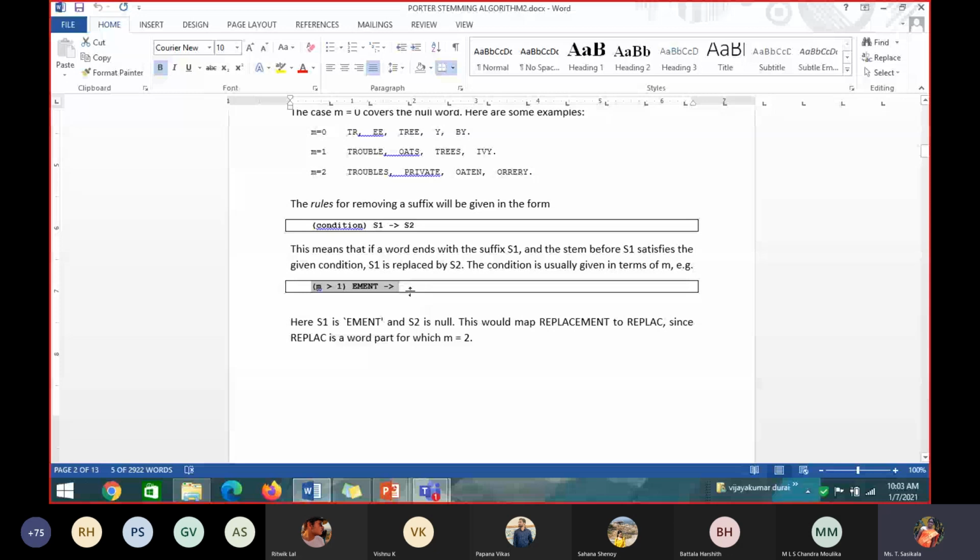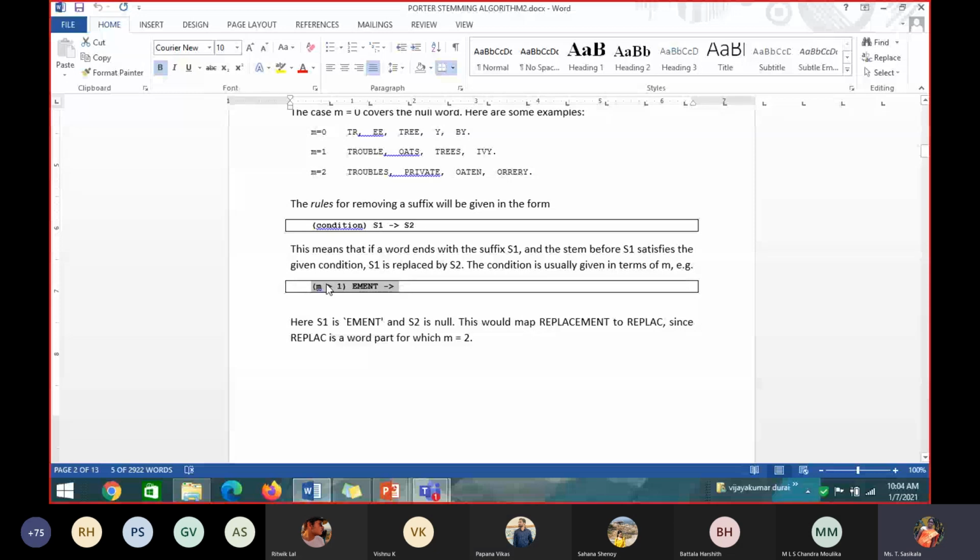See, take this example, replacement. Can you find the M value and tell me first? For the word replacement, what is the M value? We have already seen how to calculate the M value. What is the M value for replacement? Please check and tell me. 3, ma'am. 3 or 2? 3, okay, fine.